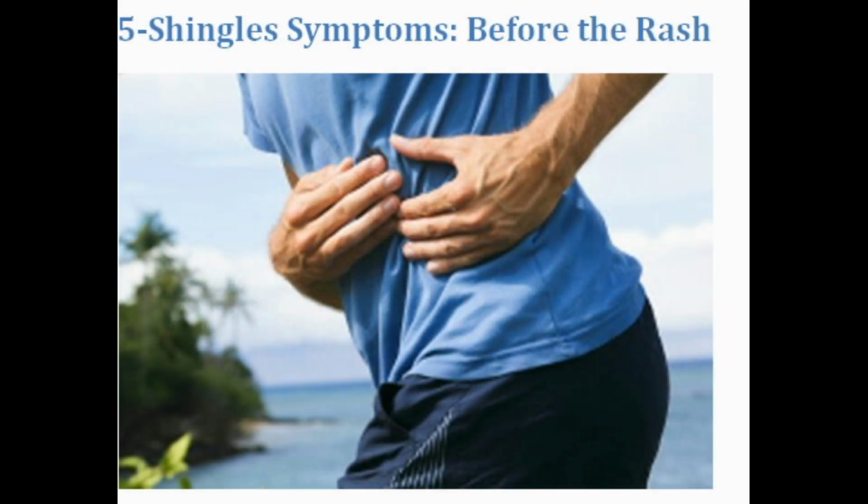5. Shingles symptoms, before the rash. The pain of shingles may develop even when there is no rash. The patient may experience tingling, burning pain, or sensitive skin for several days to a week before the rash appears. It may be difficult to determine the cause of the severe pain in the absence of a skin rash. Characteristics of pre-rash shingles pain: itching, burning, tingling, constant aching, deep, shooting pain. Other symptoms that may occur before shingles rash: fever, chills, upset stomach, headache.